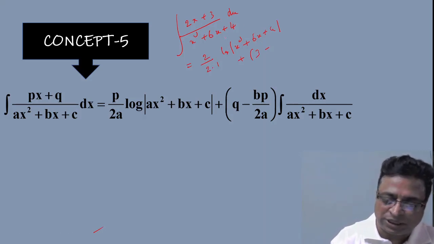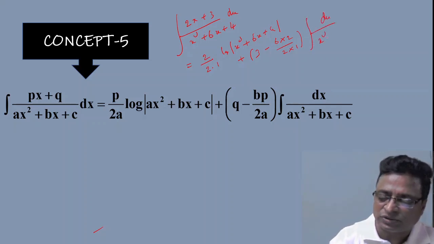My b is 6, into my p is what? 2 by 2a, 2 into my a is what? 1, into integration dx by denominator x square plus 6x plus 4.